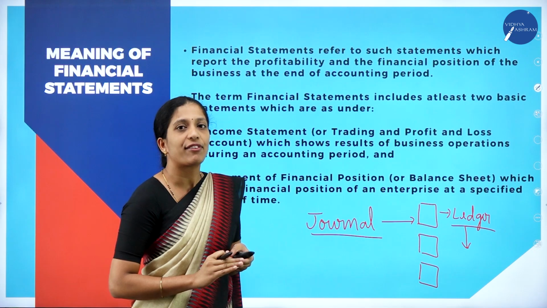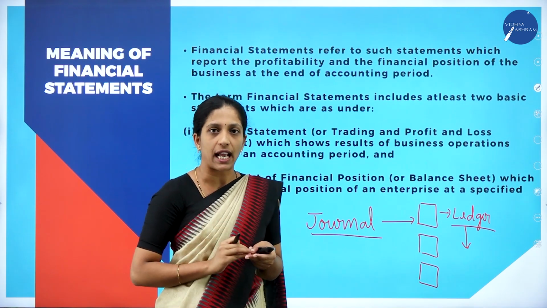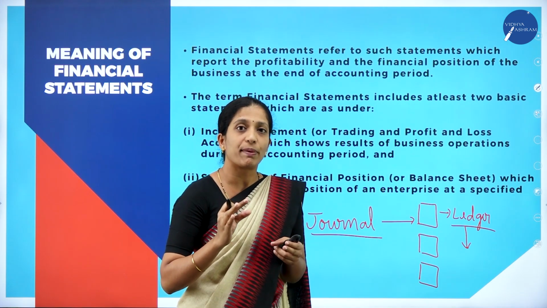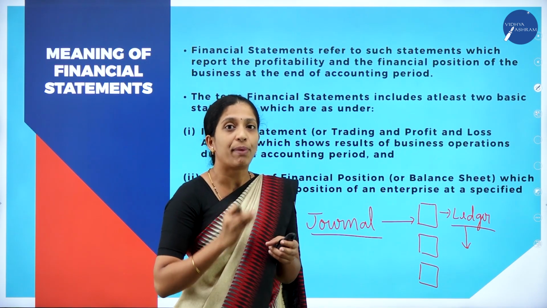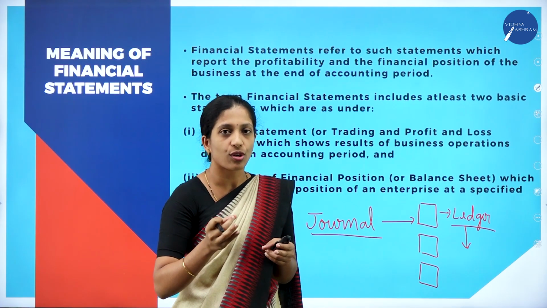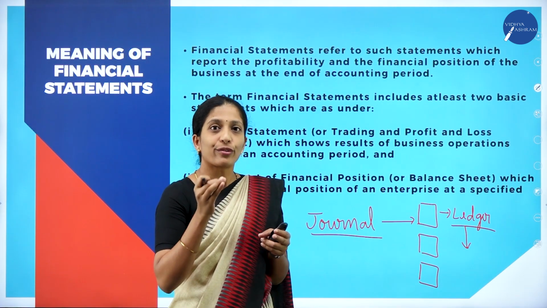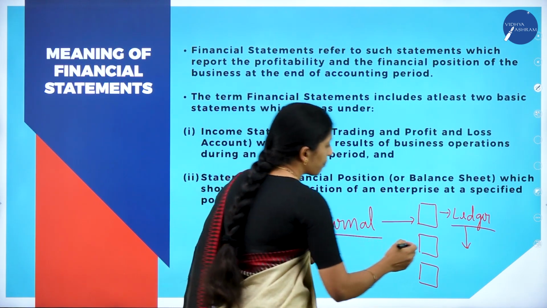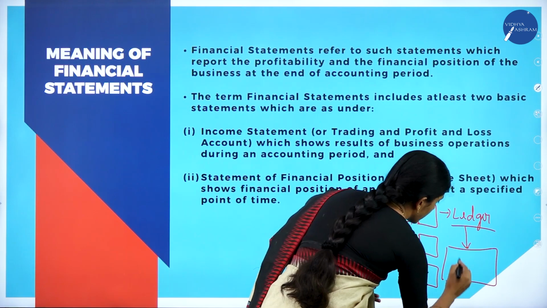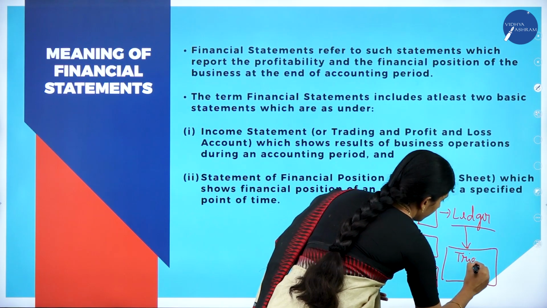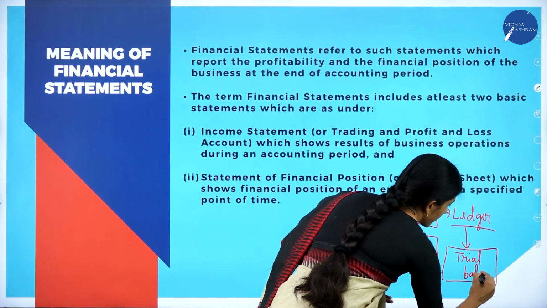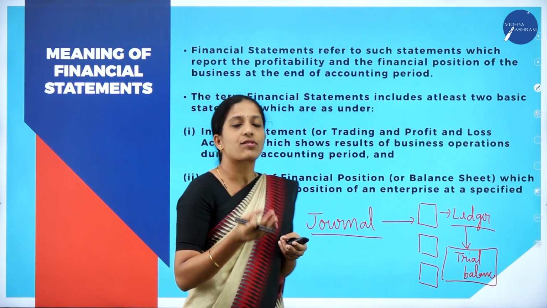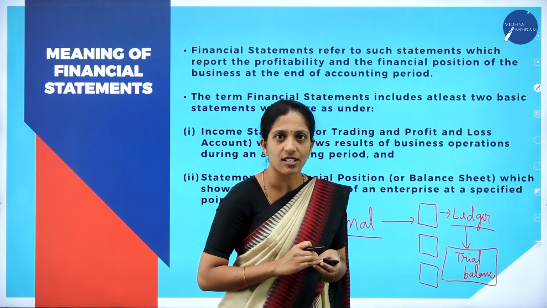So when do we prepare the financial statement? At the end of the financial year. But if you prepare at the end of the financial year, there will be so many transactions. So the bulk of the transactions is more. So what we will do? In order to reduce the burden at the end of the financial year, we will prepare a statement in between, which is called as what? Trial balance. So which is a statement that is called as what? Trial balance. Now what is this trial balance and why we have to prepare this trial balance?